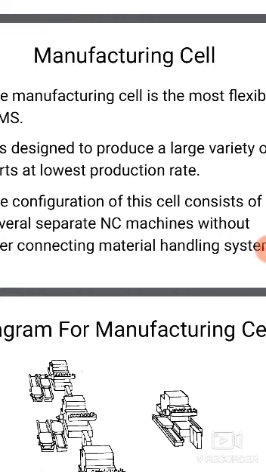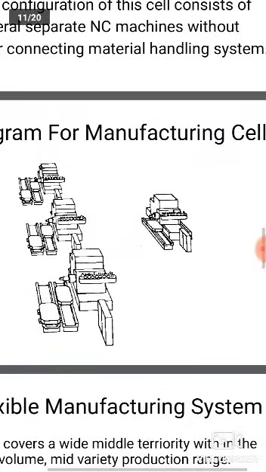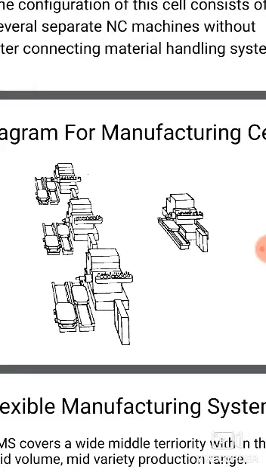The process will take many operations on a single part, like facing, turning, and milling, but each takes a different time period. So this is the diagram of a machining cell, where the different parts take different times.